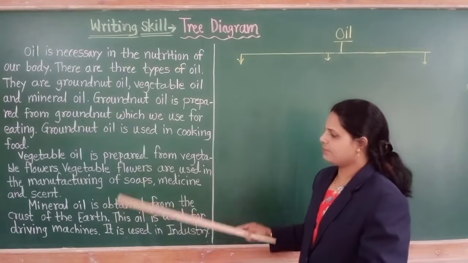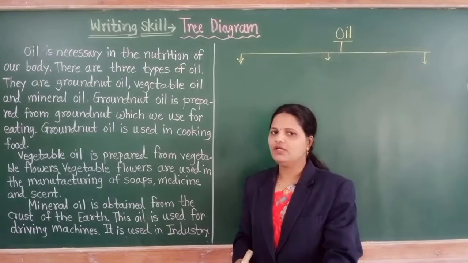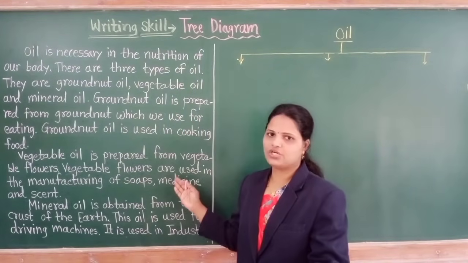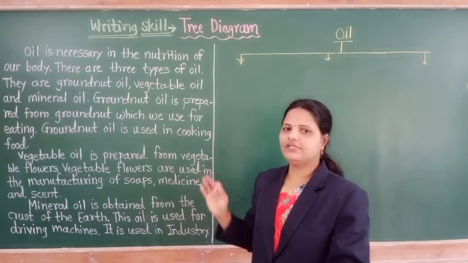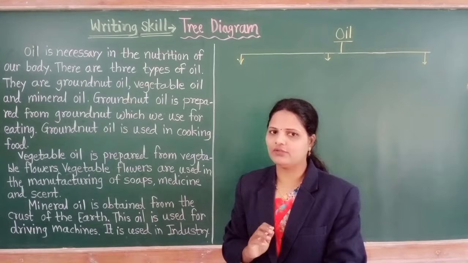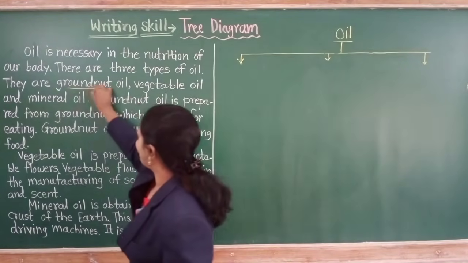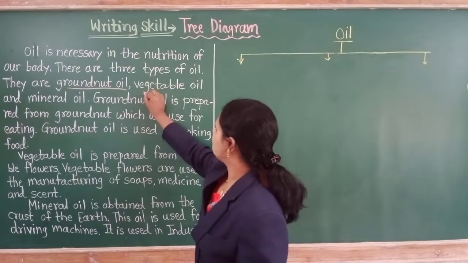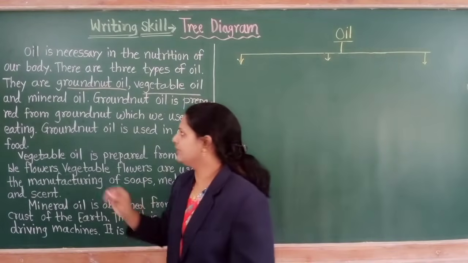Means in this paragraph there is the information about oil. Now we have seen all the information about oil. Now see, in this paragraph there are three types of oil. Which one? First one, that is groundnut oil. This is the first oil. Second one, that is the vegetable oil. And the third one, that is the mineral oil.